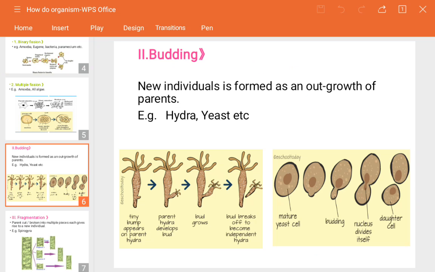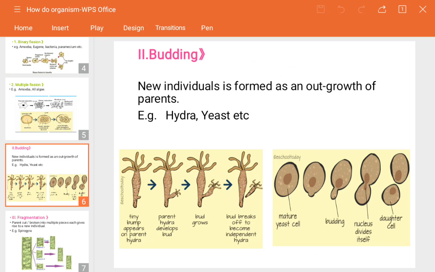Later that bump will grow, and the growing bud, whenever growth is finished, at that time it will break down or get cut off. Now, so in a hydra, the new individual can be formed like this.